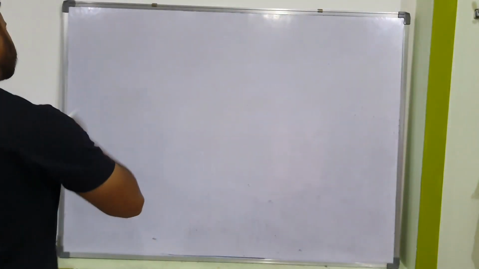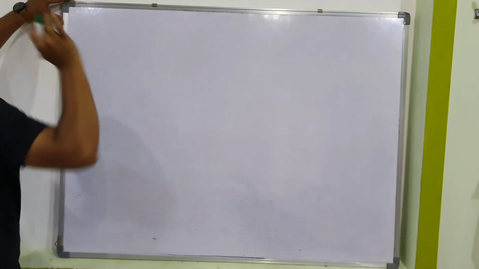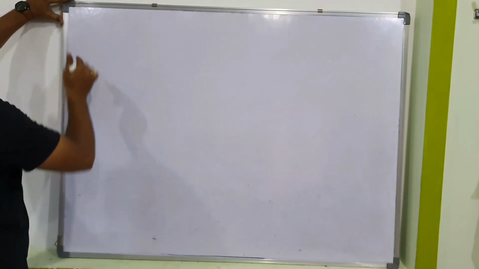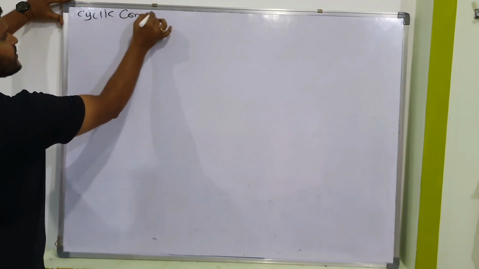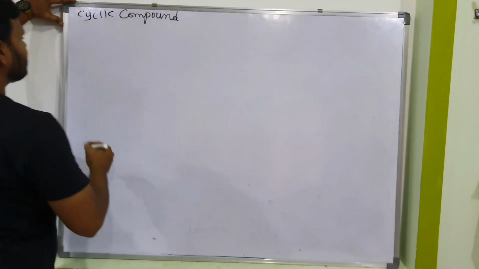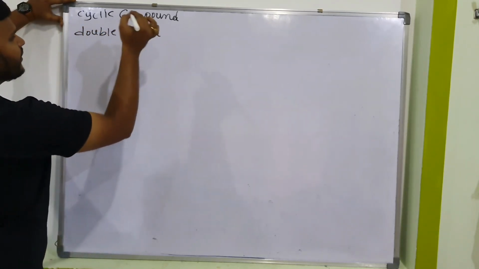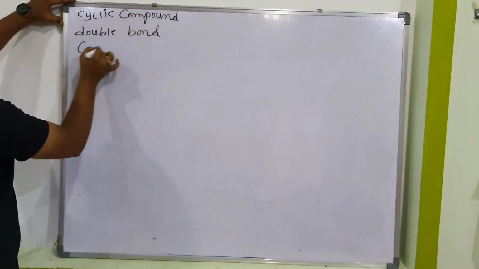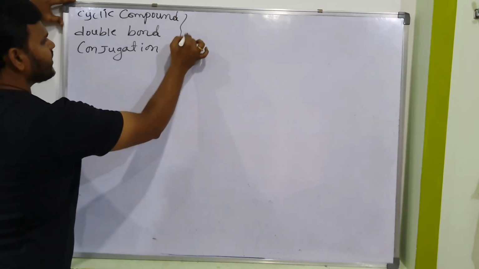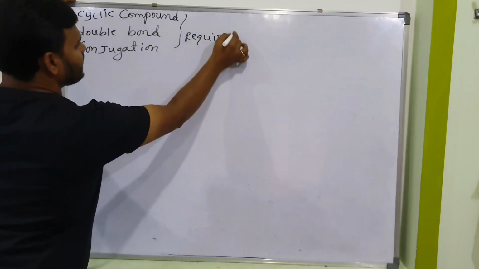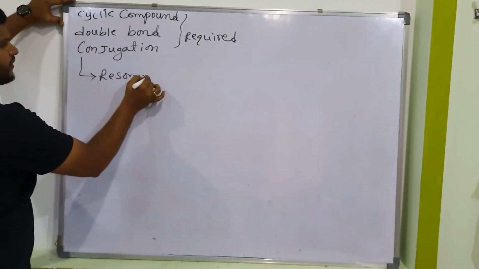What is the first condition for both aromatic and anti-aromatic compounds? A cyclic compound is required. Next, at least one double bond is required. Next, conjugation is required. These three are required, isn't it? What is conjugation? Conjugation is nothing but resonance.